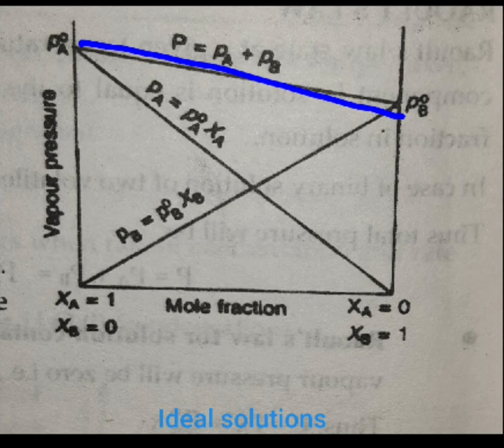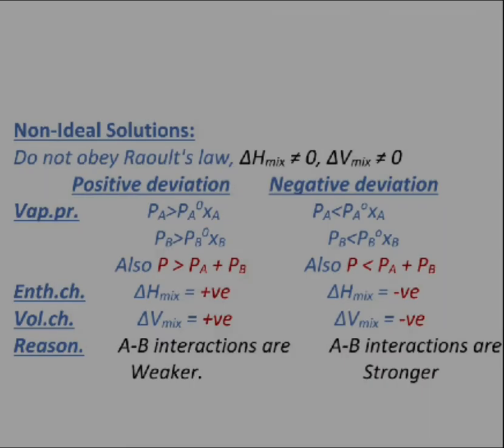This is the line where you can find out the vapor pressure of solutions of different compositions in case of ideal solutions, which are lying between the vapor pressure of pure components PA0 and PB0. Is it clear? And that also supports your Dalton's law of partial pressures. That's about ideal solutions. Now let us see what are non-ideal solutions.